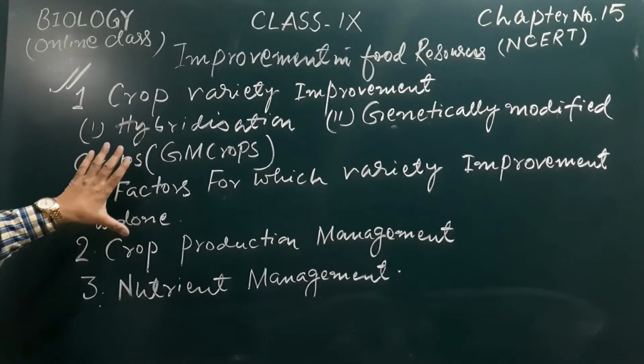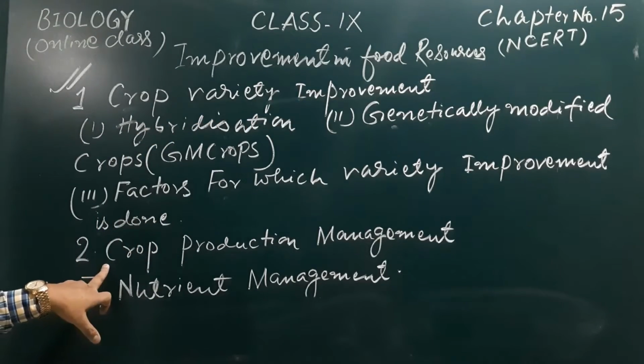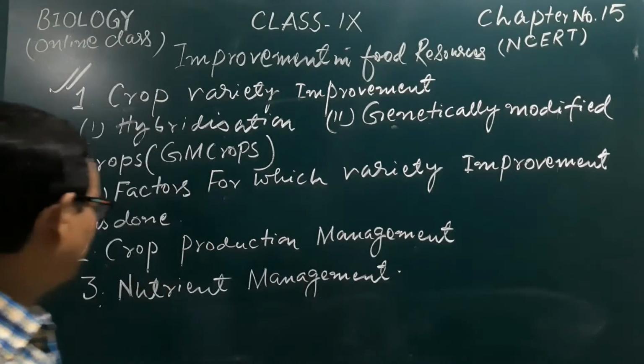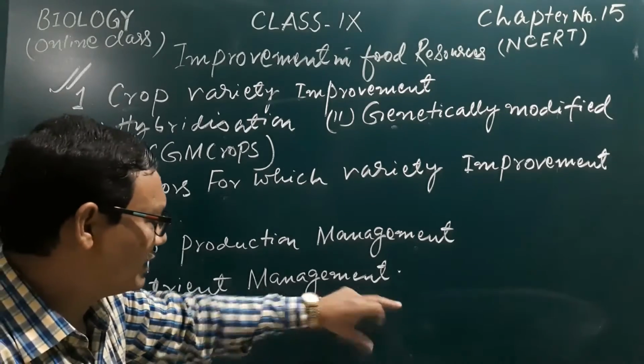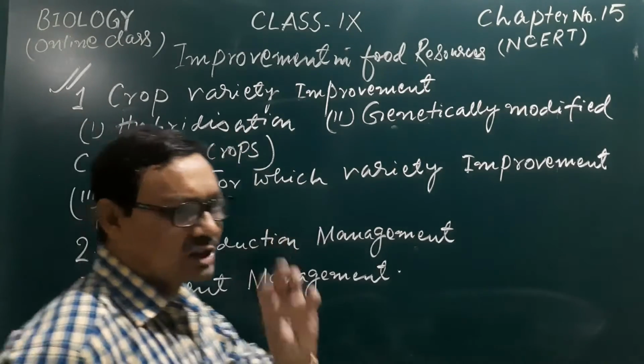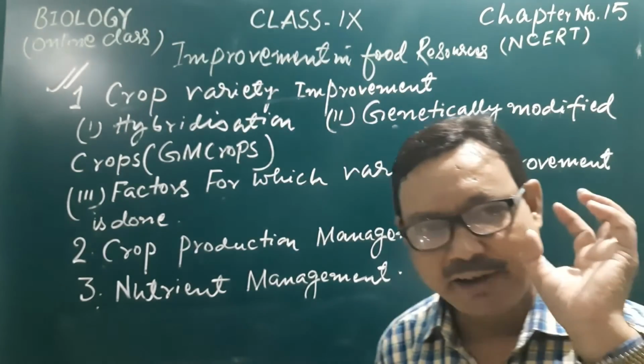All these 3 we will study under crop variety improvement. The next part of today's lesson is crop production management, and the third part is nutrient management. I have just shown here the portions which today we would like to touch.